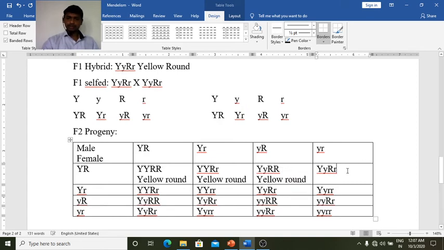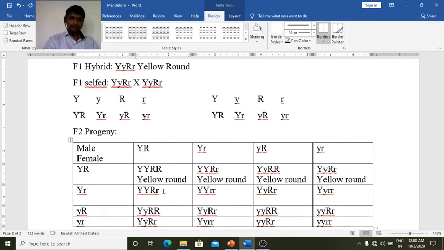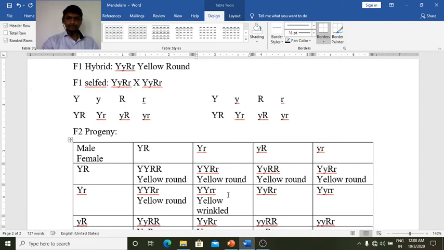In this fourth also, both are capital Y, capital R, so we get yellow round. Now here yellow round. Here is a different one. Y is capital but the R is small, which means it is wrinkled. Here both are capital, yellow round. Here Y is capital, and the small y means it is wrinkled.